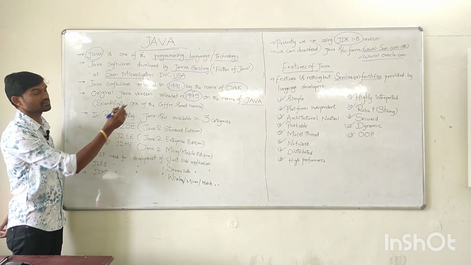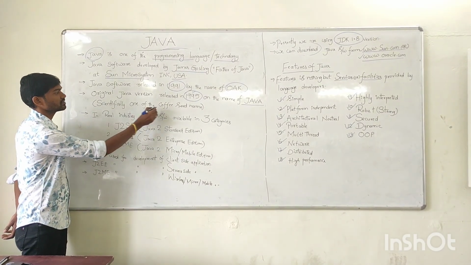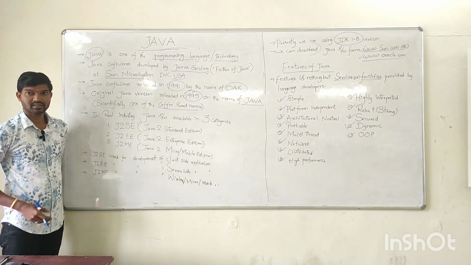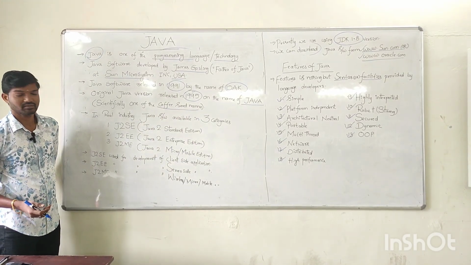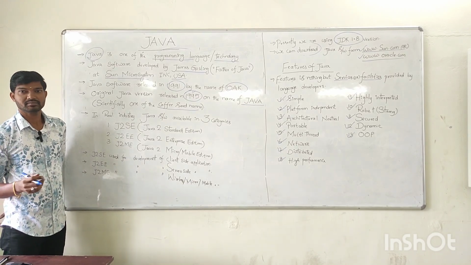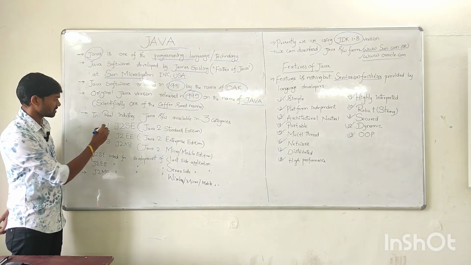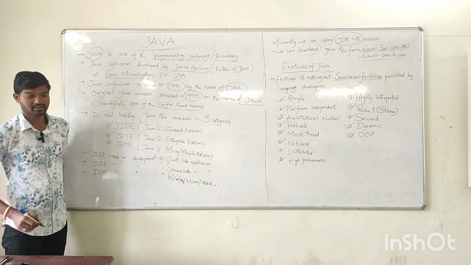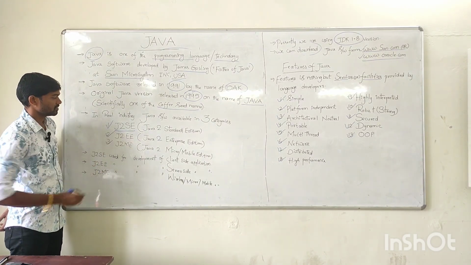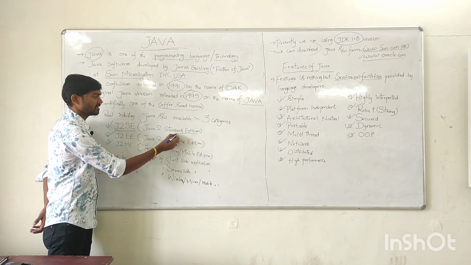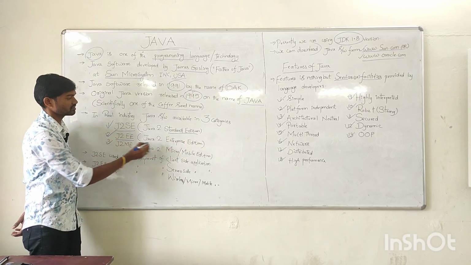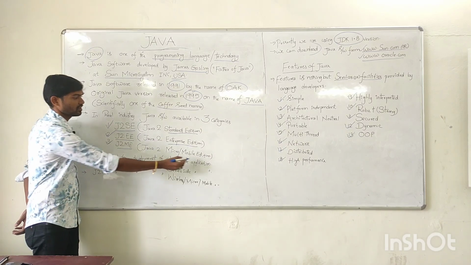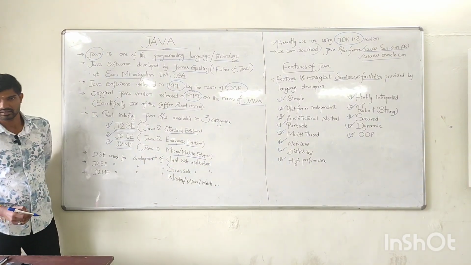And what is the meaning of the name Java? It is simply a coffee seed name. And in the real industry, how many types of Java are available? There are three types of Java available: J2SE, J2EE, and J2ME. What is the abbreviation of J2SE? Java Standard Edition, and J2EE means Java Enterprise Edition. J2ME means Java Micro or Mobile Edition.